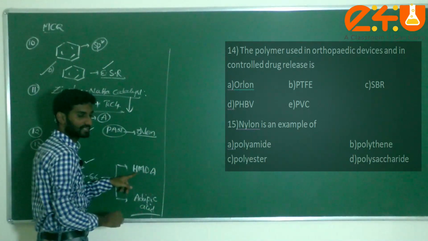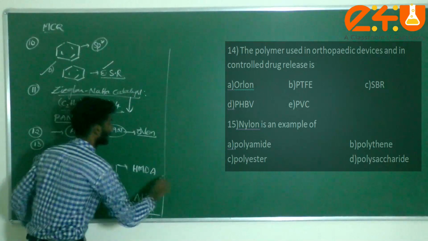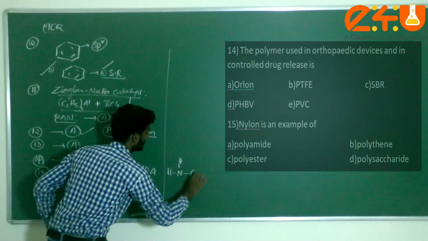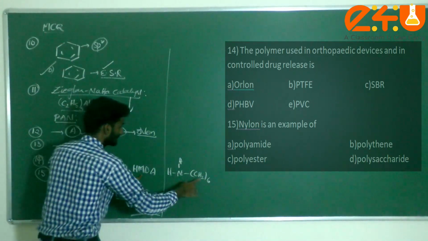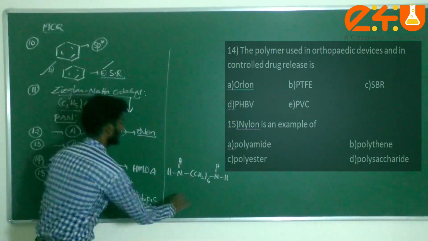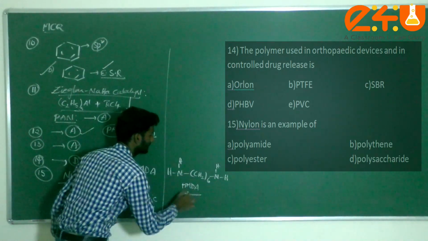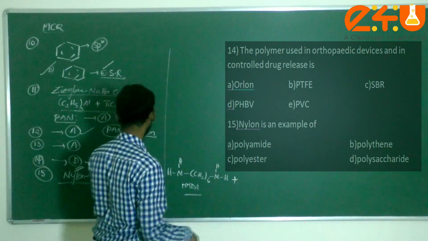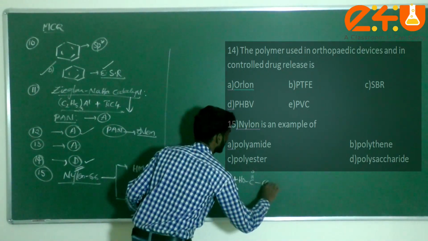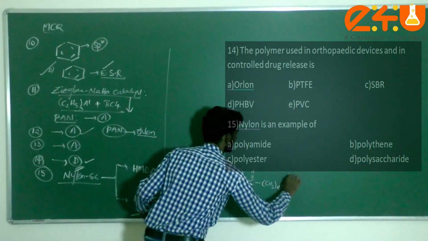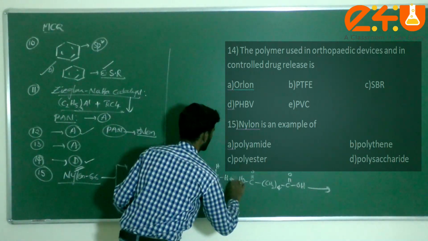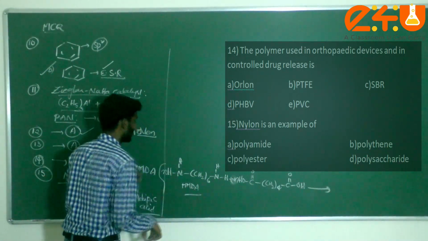Just check HMDA, hexamethylene diamine: nitrogen, hydrogen here, CH2 six times, hexamethylene, then NH. This is HMDA, which is condensed with adipic acid. What is adipic acid, dear students? C double bond O, CH2 four times, C double bond O, OH. How many molecules do you have to consider? N molecules here, N molecules here.